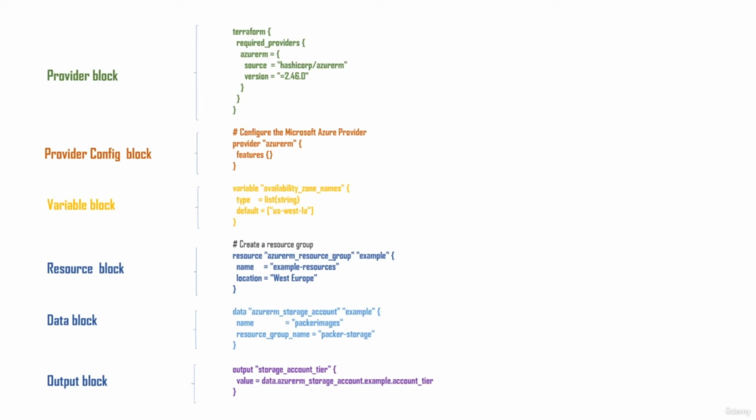Now here is a very common example of a Terraform configuration file. It consists of a provider block followed by a provider configuration block. And after that comes the variable block, the resource block, the data block, and the output block. Each block I will teach you in the subsequent lectures. Suffice to say that your entire configuration file is basically a set of blocks. This is something that you have to keep remembering: a configuration file in Terraform is basically a set of blocks.